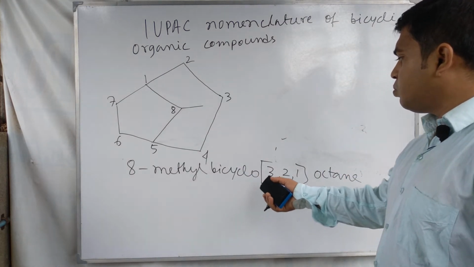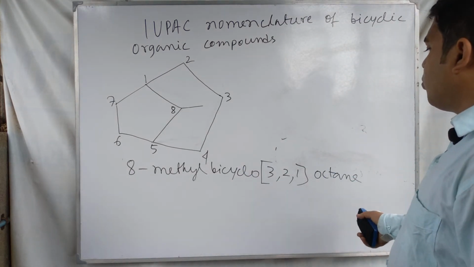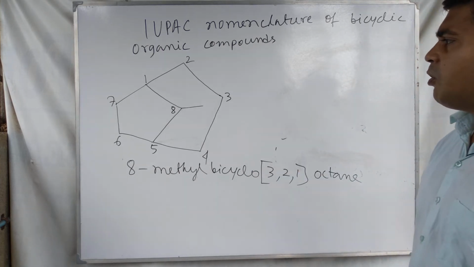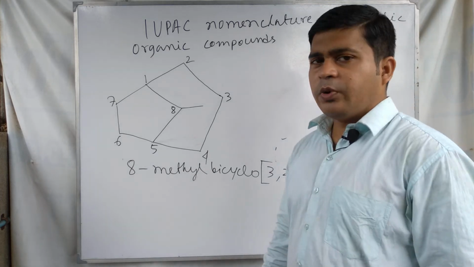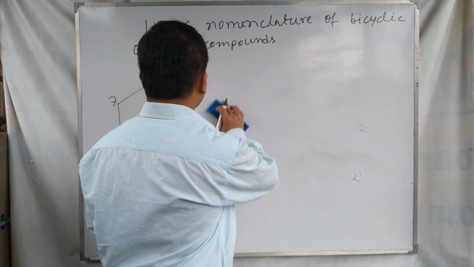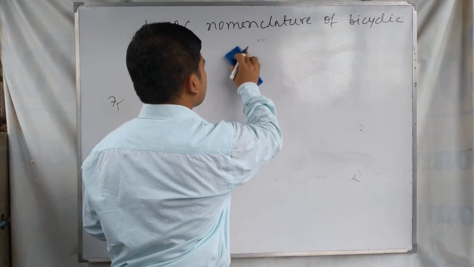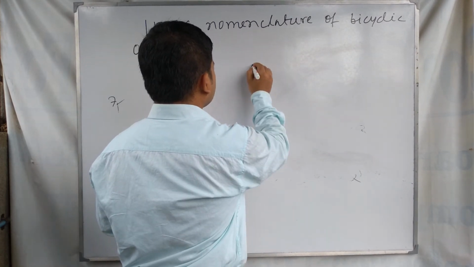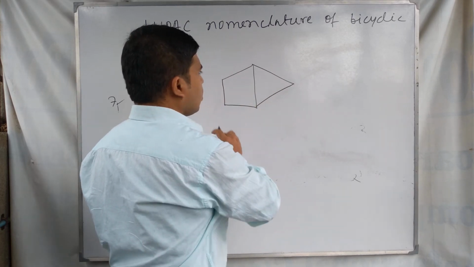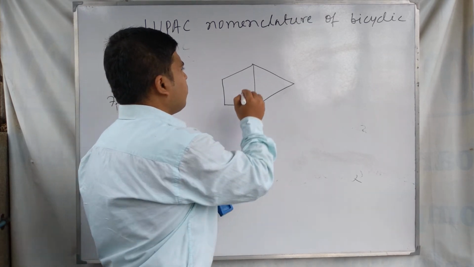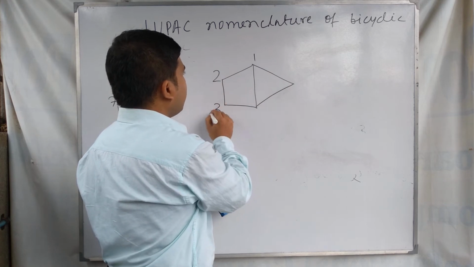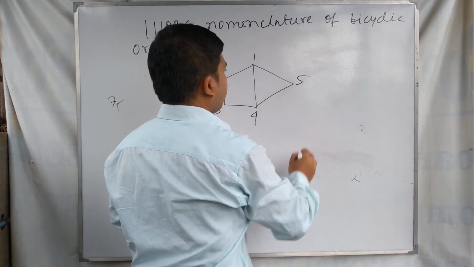This is the IUPAC name of this molecule, 8 methyl bicyclo 3 2 1 octane, a bicyclic organic molecule. Similarly we can take other examples also. For this molecule, these two are the main bridgehead carbons, 1 and 2, and we number it as 1 2 3 4 and 5.